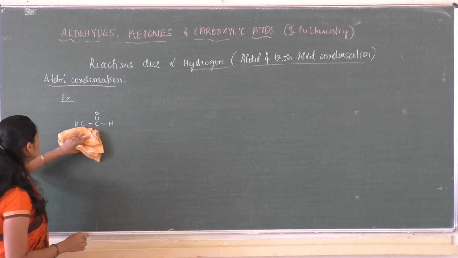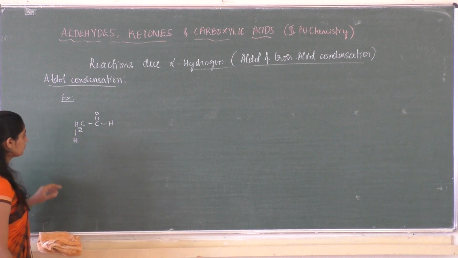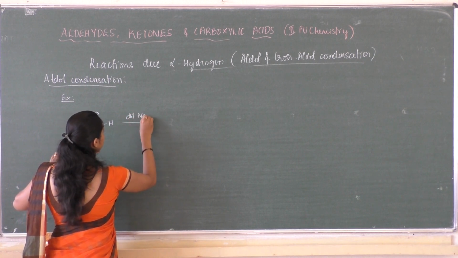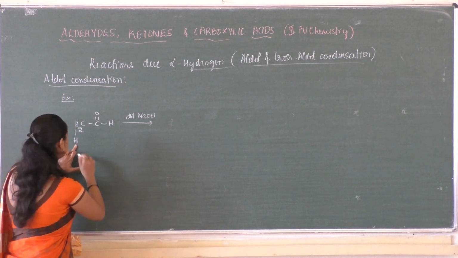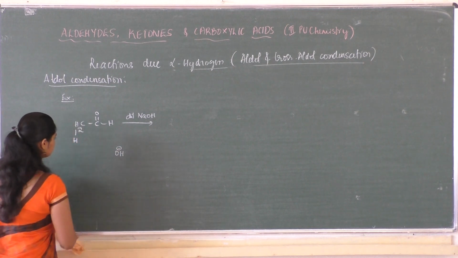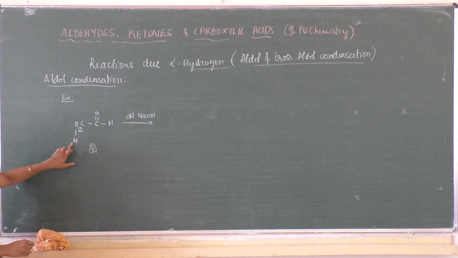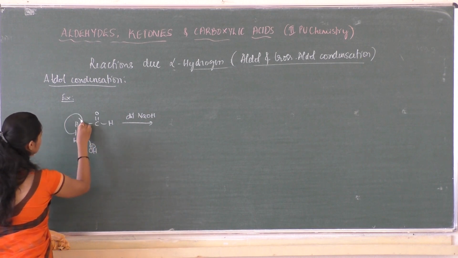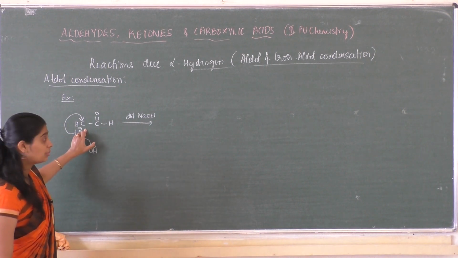So the same can be written as CH3 CHO. When it is treated with dilute NaOH, the base, that is OH minus, will take away this proton. OH minus gives electrons to this H, and this is cleaved as H plus, and the electron is shifted onto the carbon atom, so it forms a carbanion.